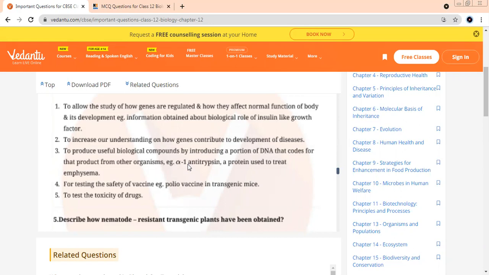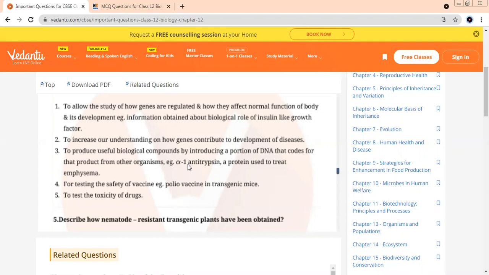I keep waiting. Only those 1 or 2 students who always give a response in the class. Okay, continue, beta. Only 2 students are present, okay? Only Ananya and Mansi. Very nice. Too good. Beta, you people only tell me the points quickly. Other points, Ananya, Mansi. Ma'am, to test the safety of vaccines.